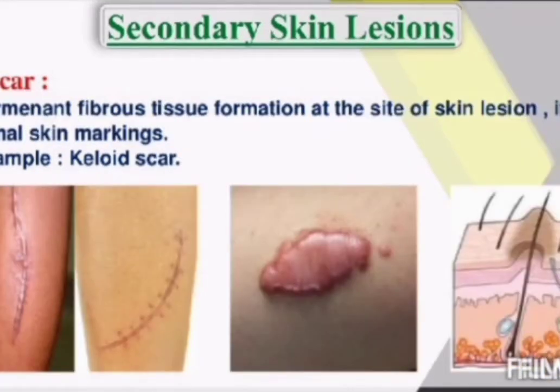Next one is scar. A permanent fibrous tissue formation at the site of skin lesion. It lacks normal skin markings. In another way, we can say that it is abnormal formation of connective tissue that replaces normal skin. Examples are keloid scar or the surgical incision or healed wound. The best example for scar formation is the surgical incision.